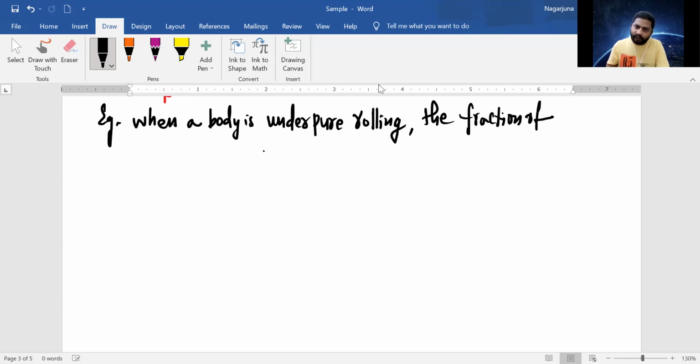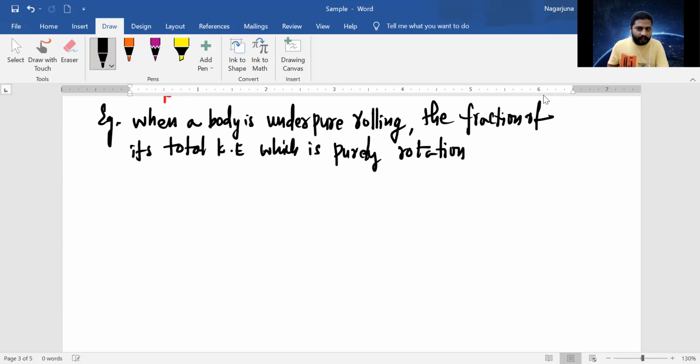the fraction of its total kinetic energy which is purely rotational is 2/5.